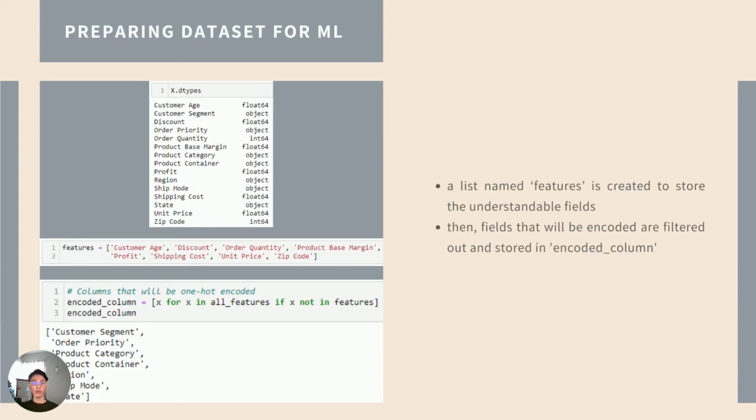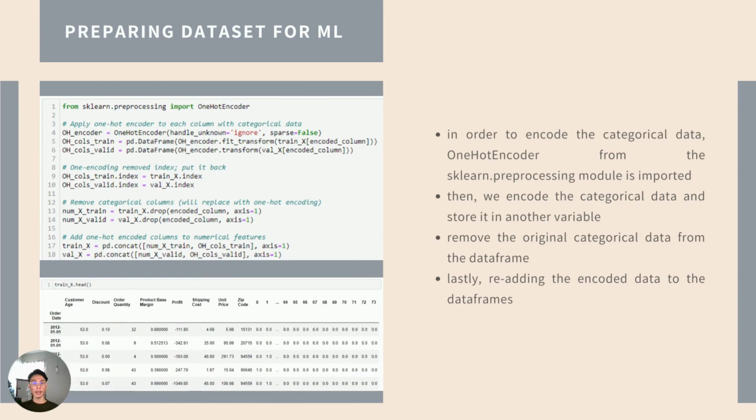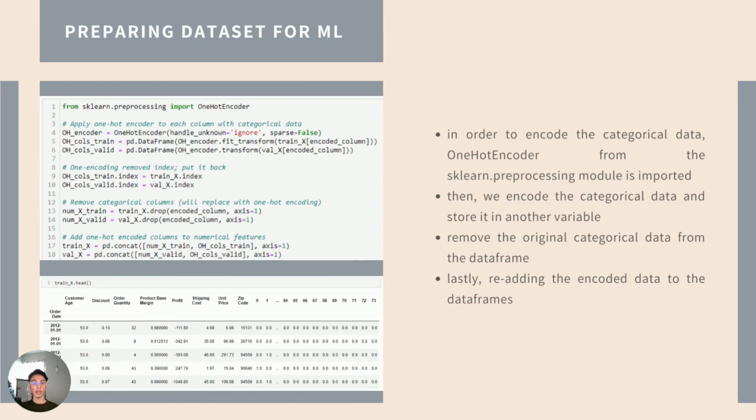In order to do so, we created a list named features to store the understandable fields, and then we filter out the fields that we want to encode into a variable named encoded column. Then, we need to import the one-hot encoder from the scikit-learn preprocessing, and then we can encode the categorical data and store it in another variable. We then remove the original categorical data from the data frame, and lastly, re-add the encoded data to the data frame in order to replace the original categorical data.